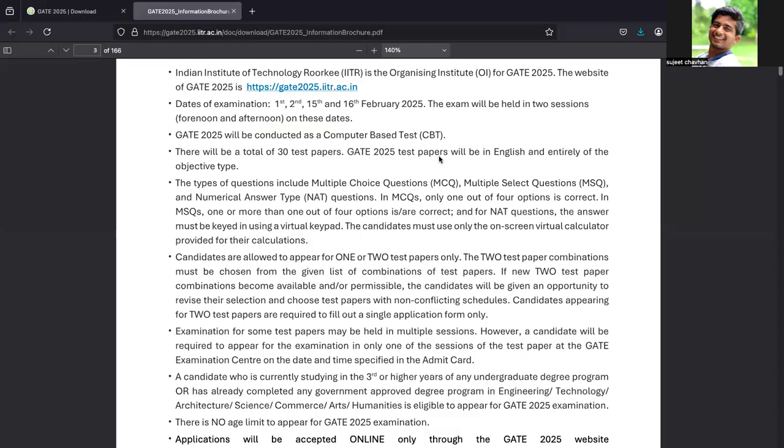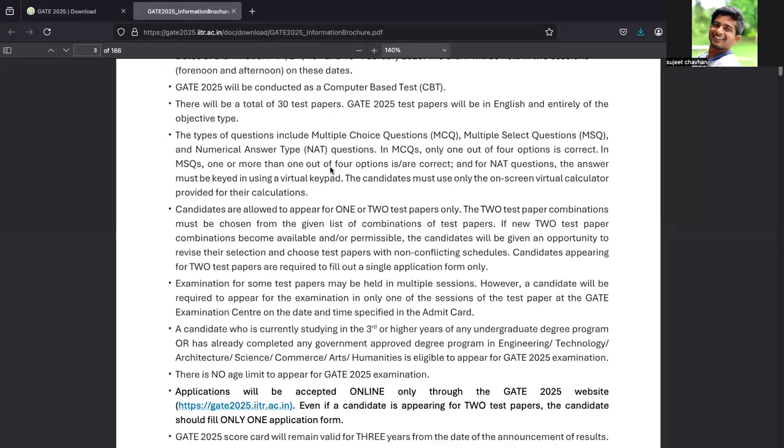GATE 2025 papers will be in English and entirely of the objective type. The types of question will include multiple choice questions. Here they will give four options and out of the four you need to select one.